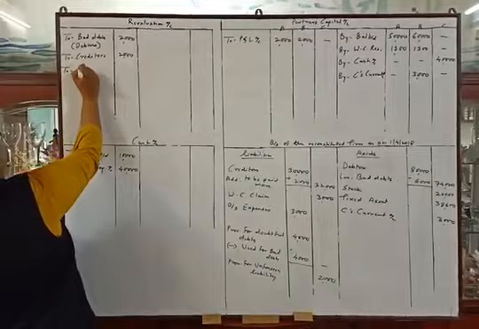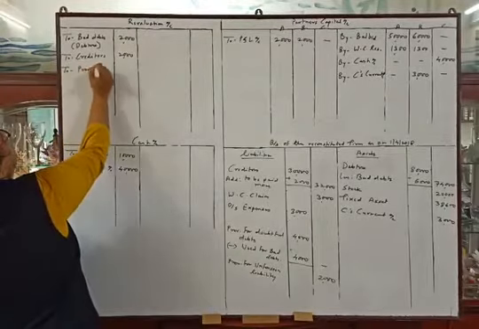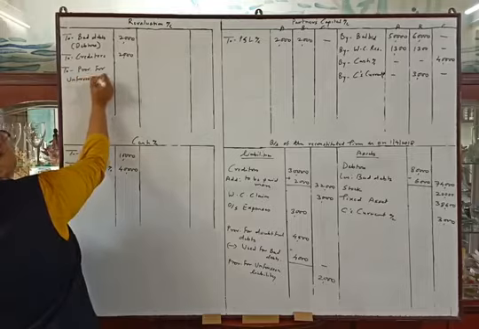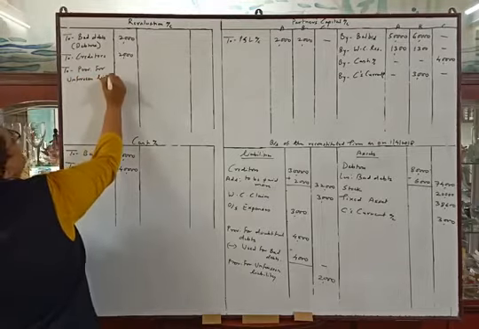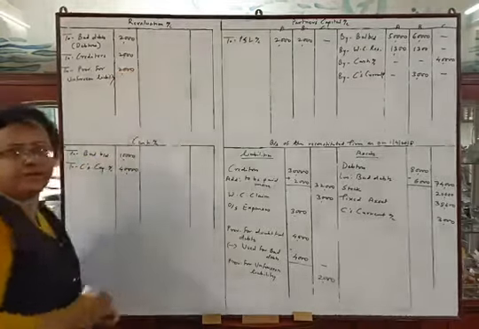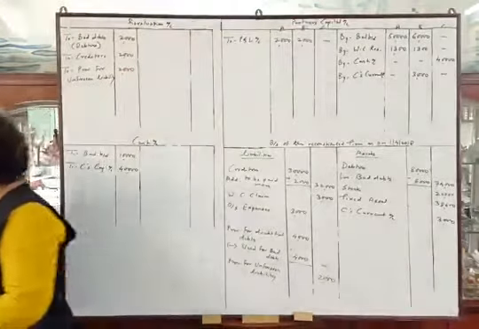So to provision for unforeseen liability rupees 2,000.